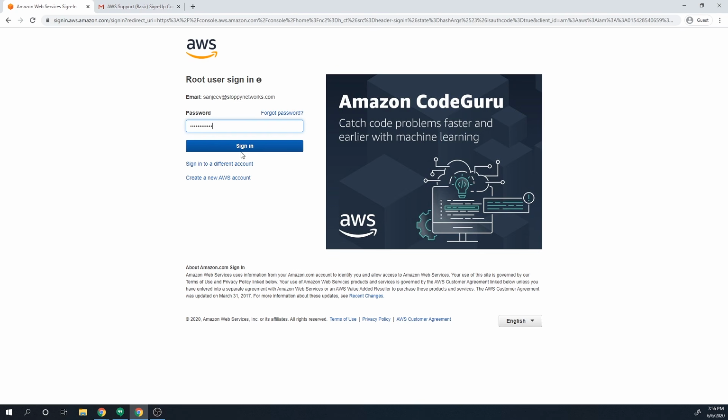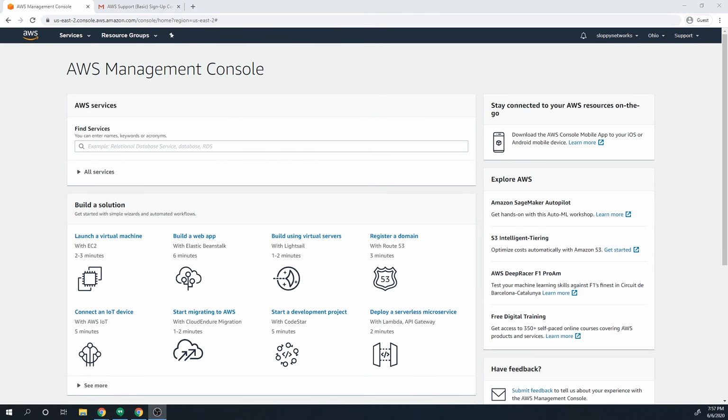And we're going to have to pass in the same password. All right, guys. So there you go. We've created an AWS account. So at this point, you should have access to all of the resources within AWS. You are logged in as a root user. So if you want to create other users, you can do that at that point. But most of my videos, I usually just log in as the root user just for simplicity's sake.